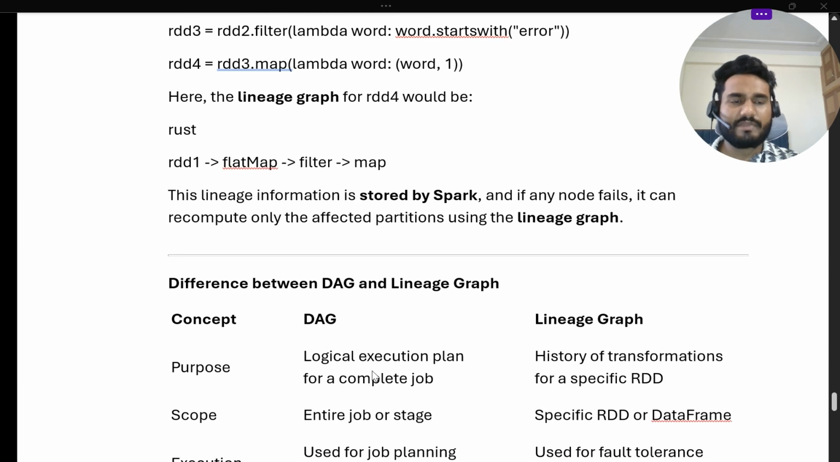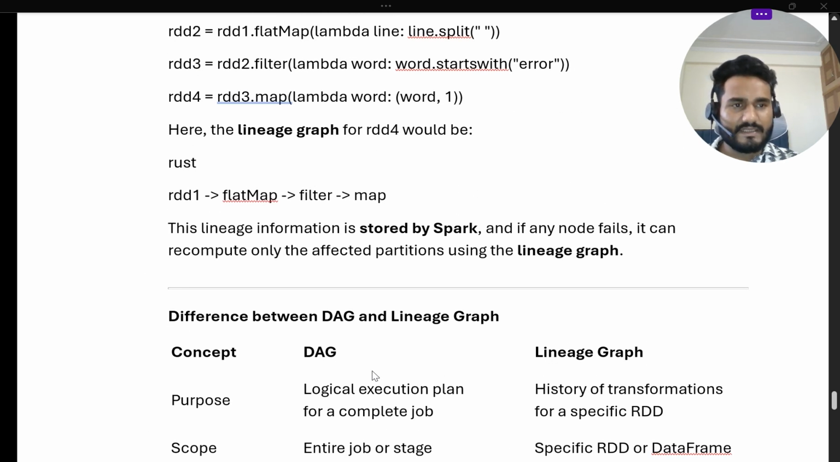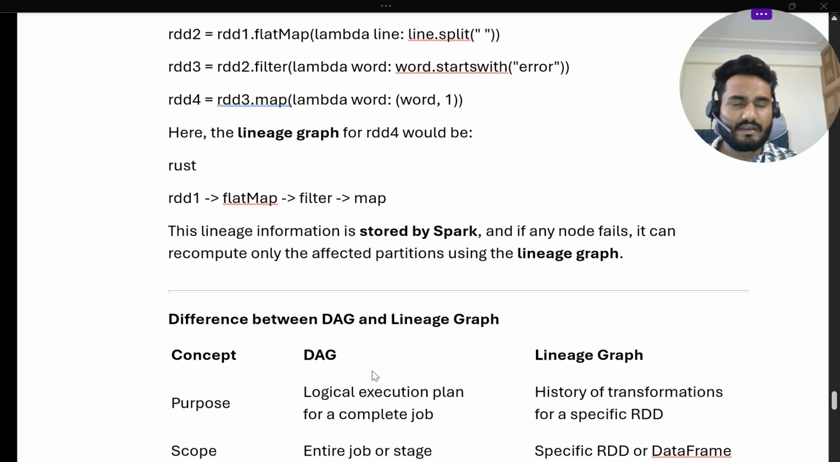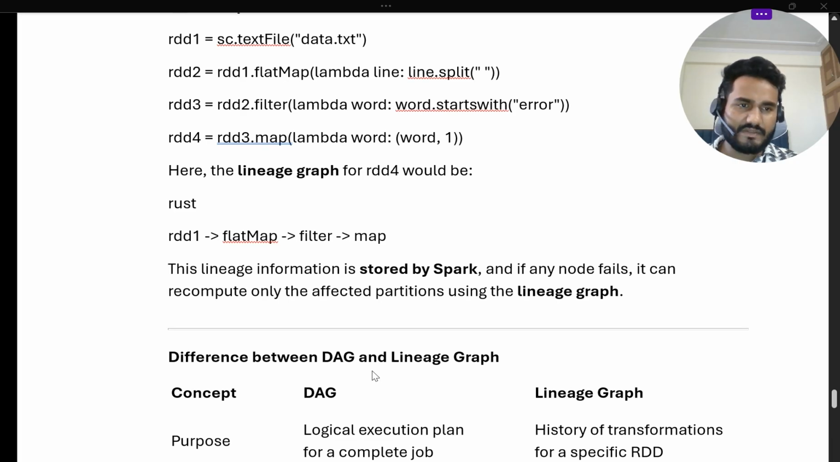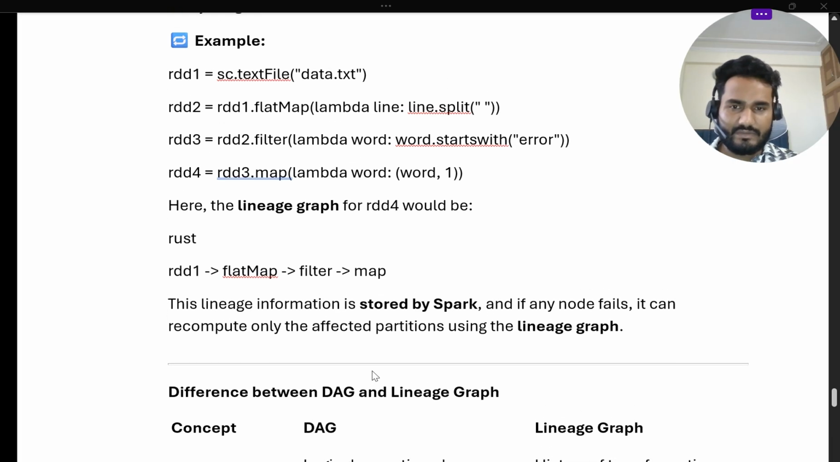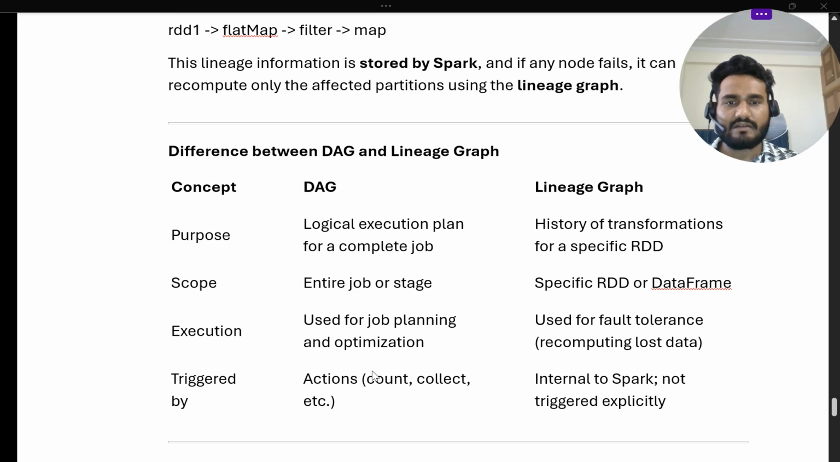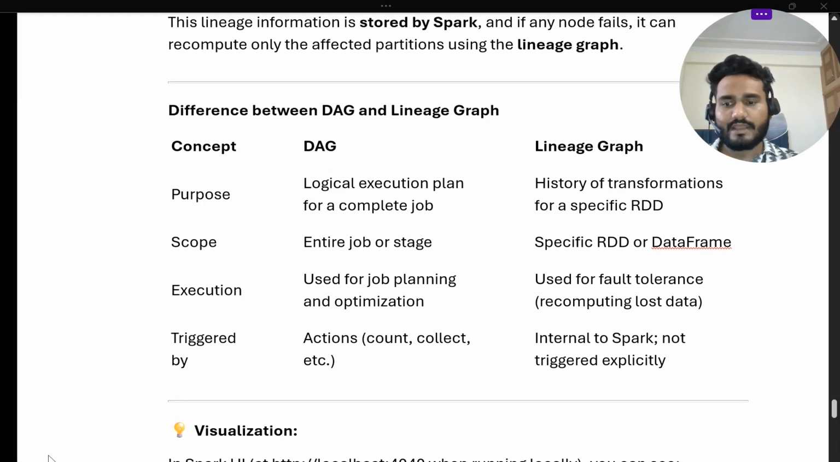In this topic, we understood what a job, stage, and task are. Apart from that, we understood what a driver, executor, and resource manager are. Then we understood what a DAG and a lineage graph are, in which case the DAG is required, in which case the lineage graph is required, why, and what the scope and purpose of the DAG and lineage graph are. Okay, thank you. Thanks for watching.